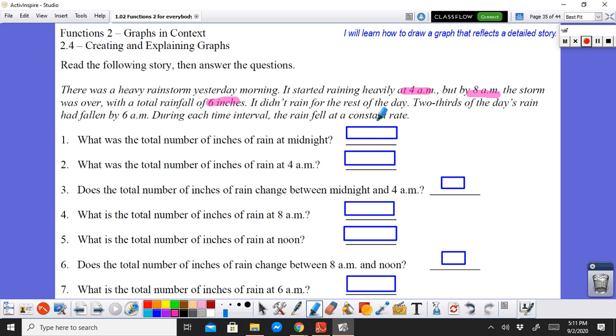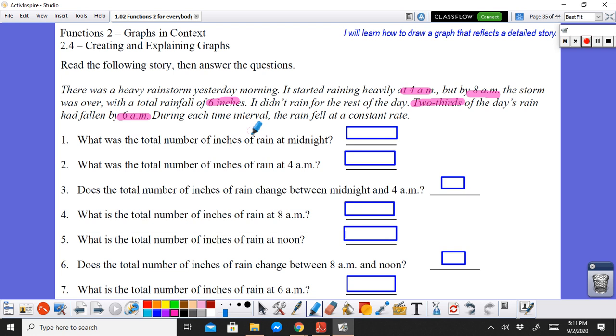It didn't rain for the rest of the day anymore. Two-thirds, 2 over 3, of the day's rain had fallen by 6 a.m. So from 4 a.m. to 6 a.m., because remember, 4 a.m. was when the rain started, two-thirds of the rain had already fallen.